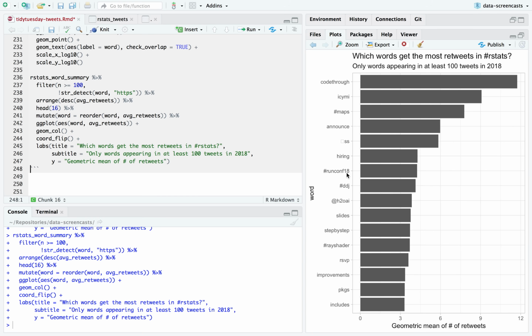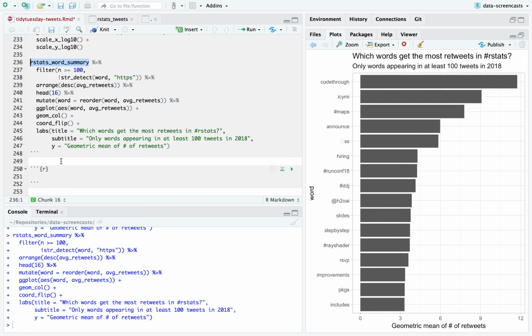The unconference run by ROpenSci was popular. Yeah, a lot of this is really pretty. This is cool. All right. I'm not sure what all of these mean, but these are some of the popular things. These are definitely confounded with who posted these. I think a lot of the RStudio crowd uses packages.